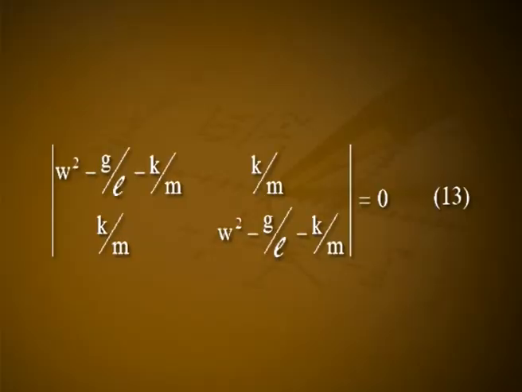These two simultaneous equations have non-trivial solutions if the determinant of w square minus g by L minus k by m, k by m, k by m, w square minus g by L minus k by m is equal to 0. Let it be equation number 13. That is, w square minus g by L minus k by m is equal to plus or minus k by m. W square is equal to g by L plus k by m plus or minus k by m. Let it be equation number 14.